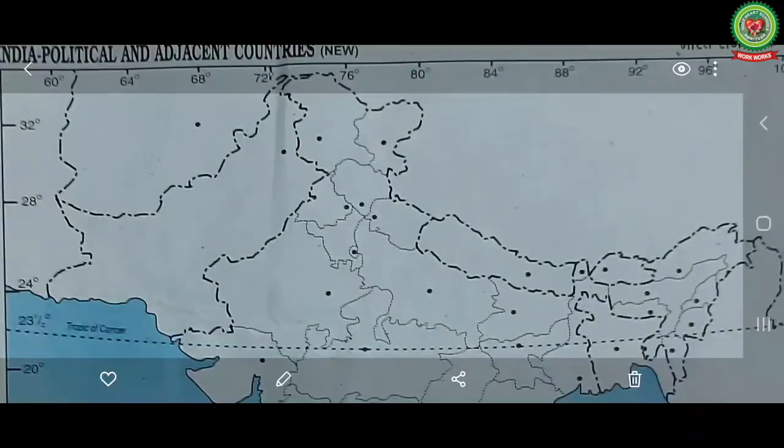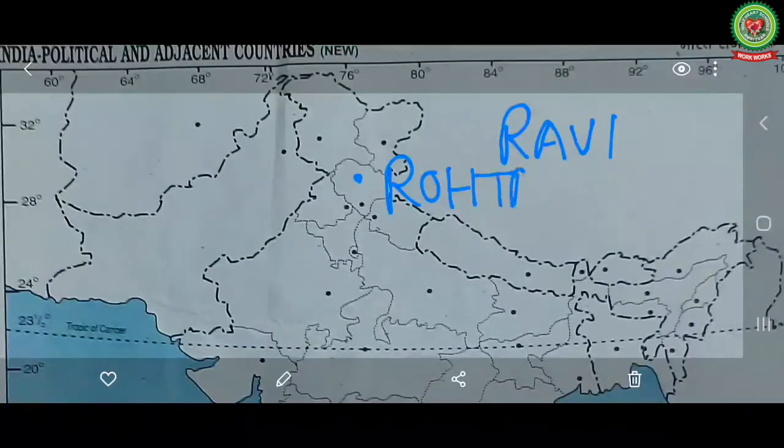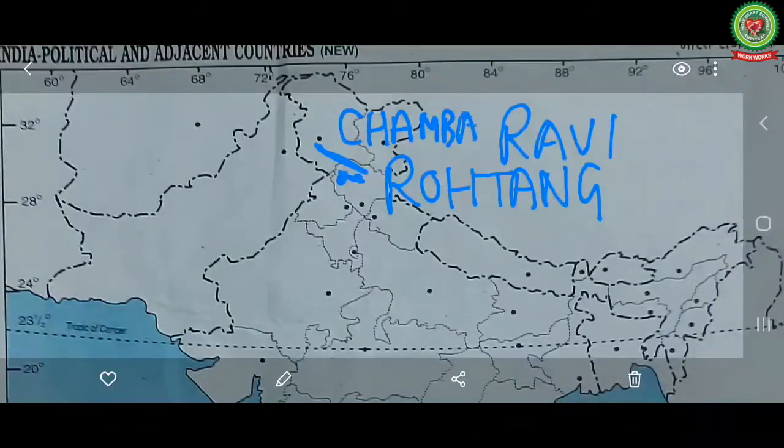Now children, let us study about river Ravi. The source of river Ravi lies near Rohtang Pass. It flows to the northwest from its place of origin and drains the area lying between southeastern part of the Pir Panjal range and the Dhauladhar range to reach Chamba after flowing for a short distance towards northwest.